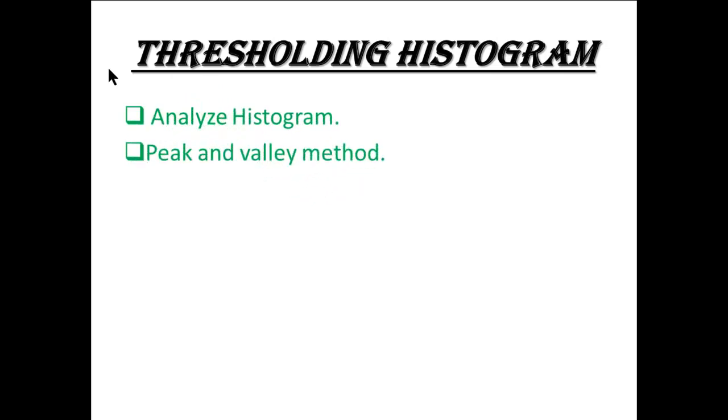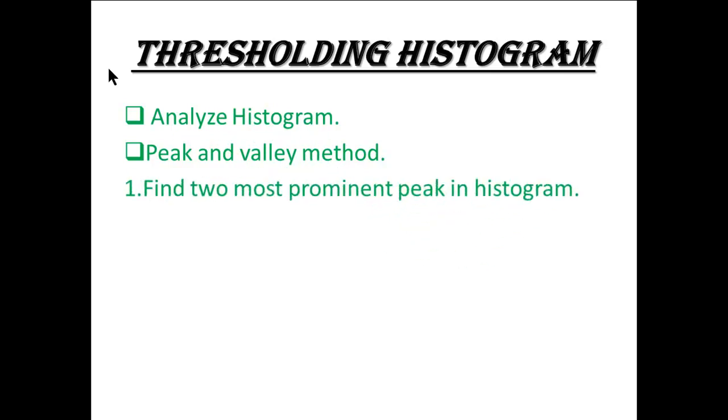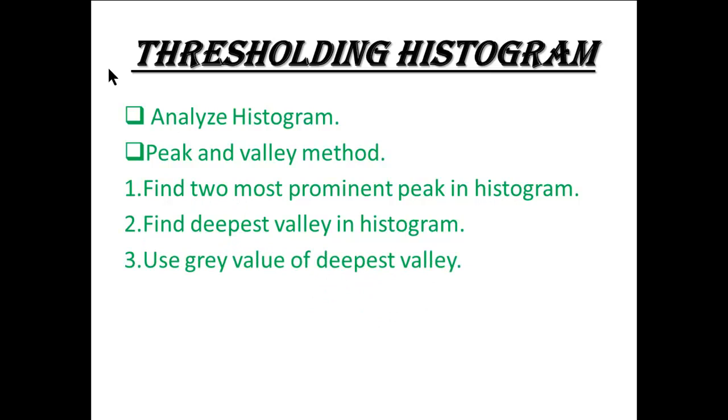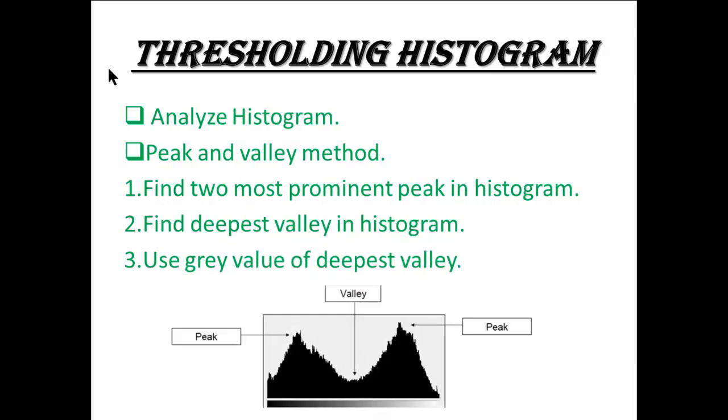Thresholding histogram. Analyze the histogram. Peak and valley method: find the two most prominent peaks in the histogram, then the deepest valley between them. Use the gray value of the deepest valley. Here is a histogram of an image. There are two peaks and a valley.